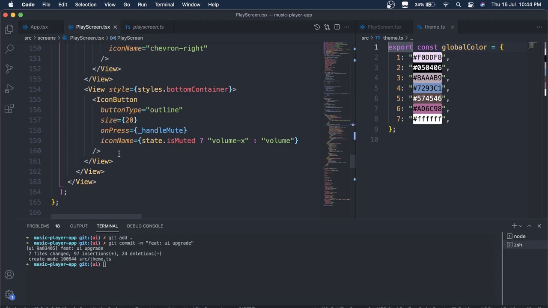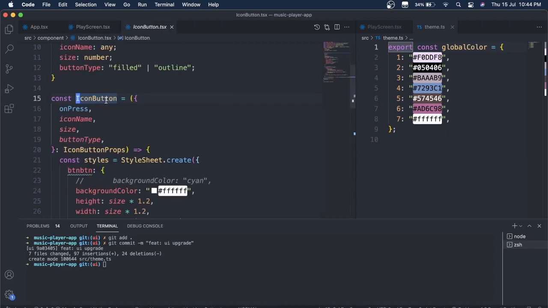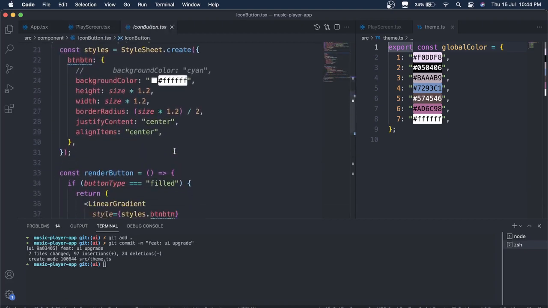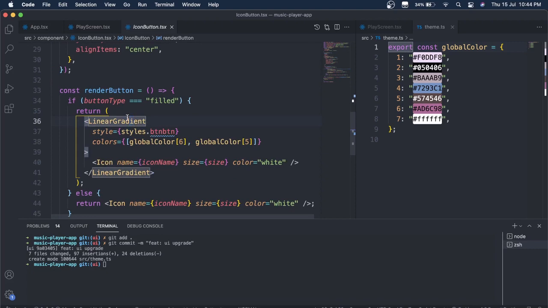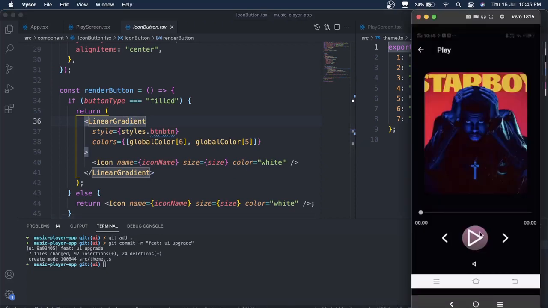And I have added some stylings as well, like for this mute button, this is the styling. And one more thing that I have added, this icon button. Inside this icon button I am using this linear gradient, so that you can see here I'm using linear gradient. I'm using kind of the same color, so that's why it's not that visible.